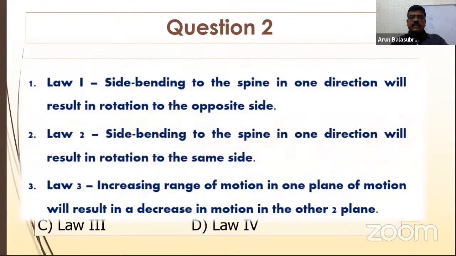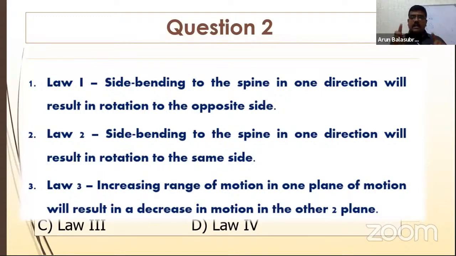Freud's law. What is Freud's law? Law 1 is side bending of the spine in one direction, which results in rotation to the opposite side. We call this neutral mechanics. When you do side bending, rotation occurs on the opposite side. The law 2 is side bending in one direction, resulting in rotation also in the same direction. And law 3 is increased range of motion in one plane, which causes decreased range of motion in another plane.